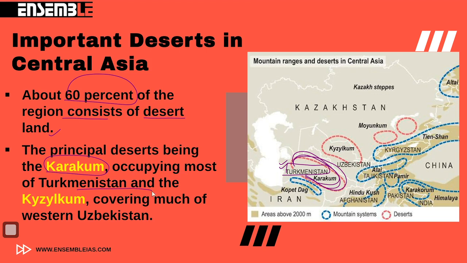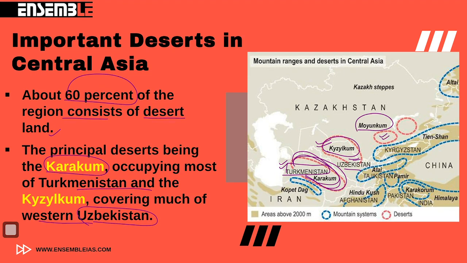And the second important desert is the Kyzylkum. Kyzylkum is the second important desert in this area and it is mostly covered by western Uzbekistan. So these two desert locations are important for your preliminary examination. In this sequence, another name that could be asked is Moyunkum. So this desert is known as Moyunkum.